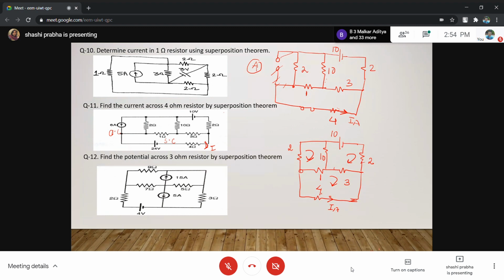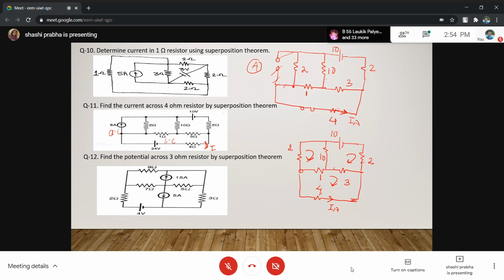Similarly, when you go for the second loop, second source में एक current source consider कर लो. So replace the voltage sources by their internal resistance. Then you can go for the third one. So you have to do a circuit; most of the circuits you have to do 3 times.